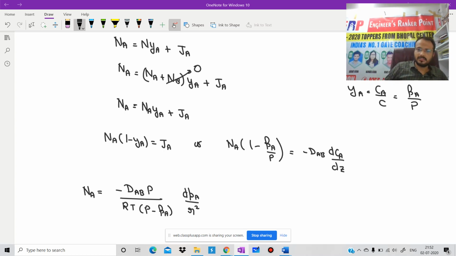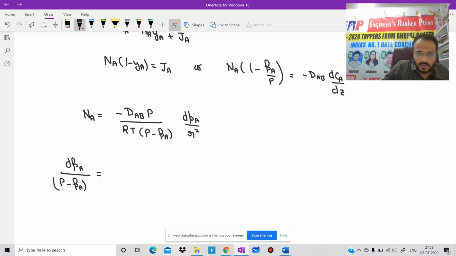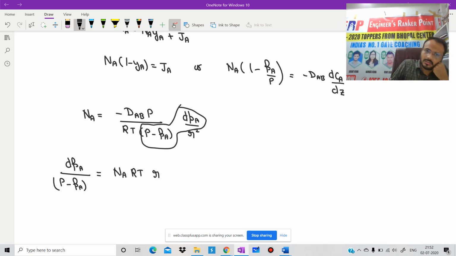Or this equation we can write like that: dPA by P minus PA is equal to, if we write this quantity as dPA by this, then the remaining quantity we can write like this: NA RT R square by minus DAB into P. Is it clear?